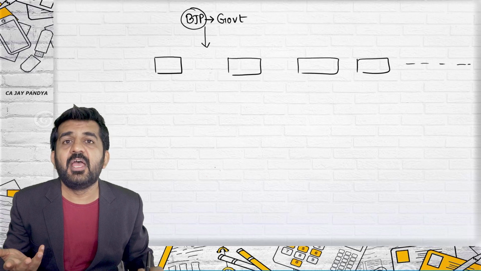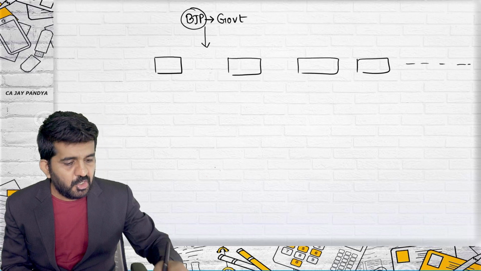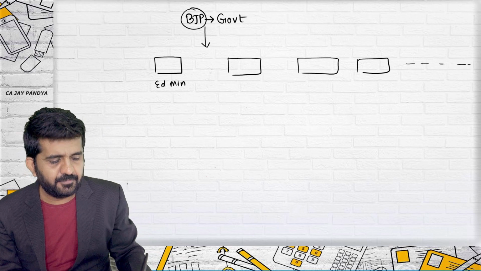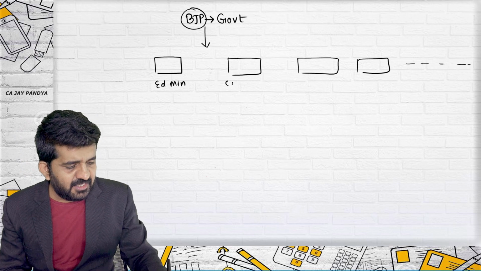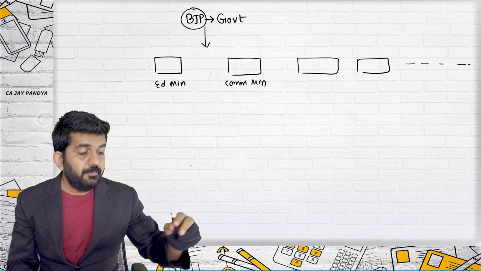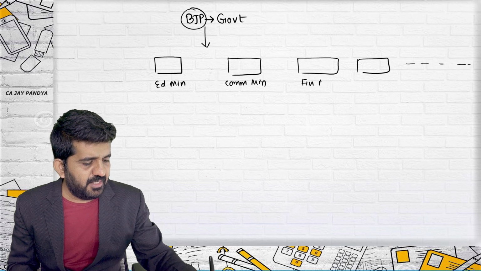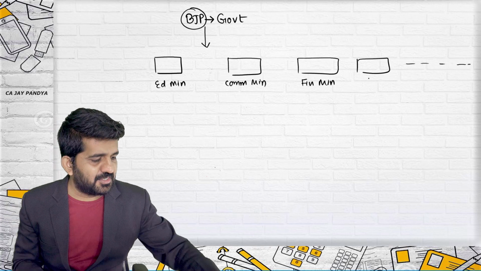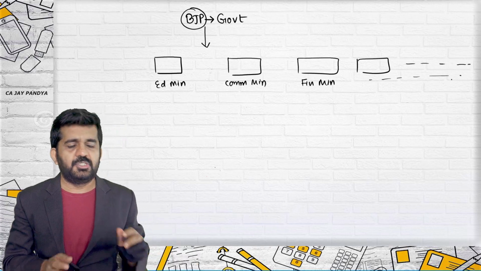BJP will decide who will become education minister, who will become commerce minister, who will be finance minister. And BJP will decide all the ministers.